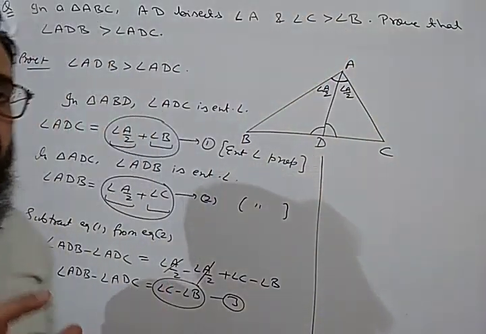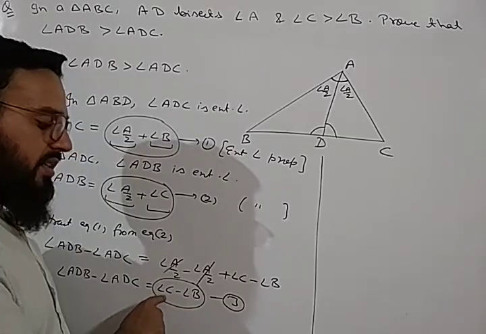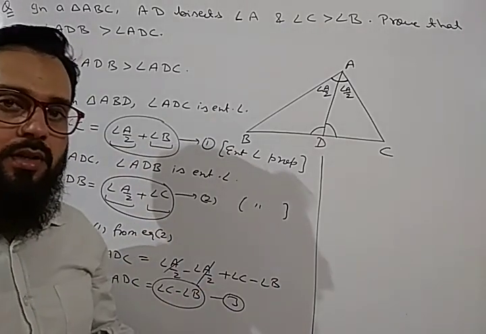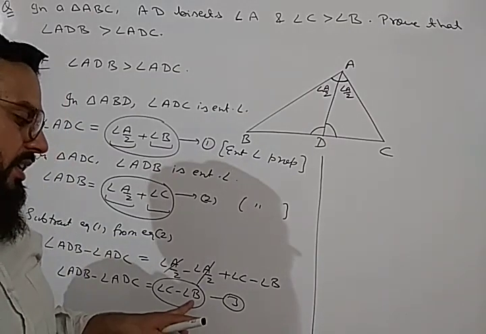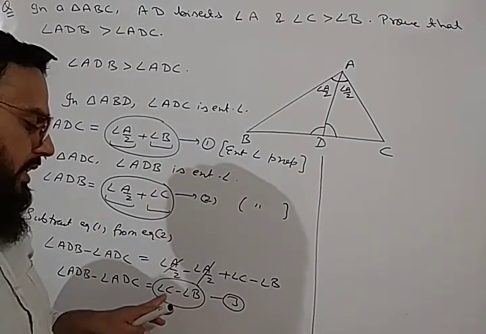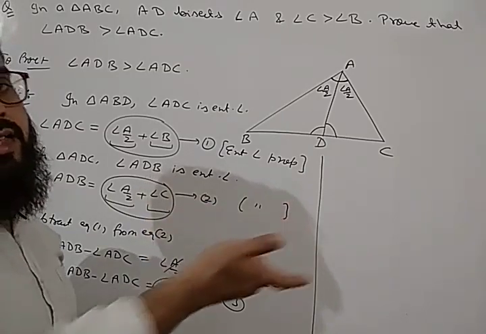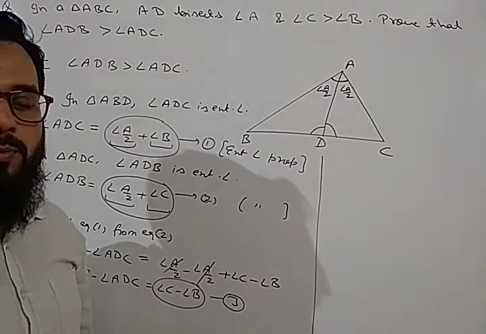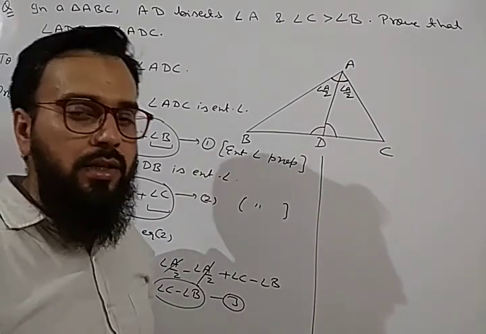So whenever a smaller number is subtracted from the larger number, its value will always be positive. Suppose let us consider angle B is 45 and angle C is 60. So C is greater than angle B, then its value will be positive. And positive means it is greater than 0.